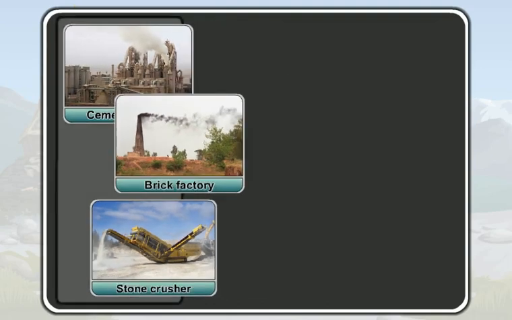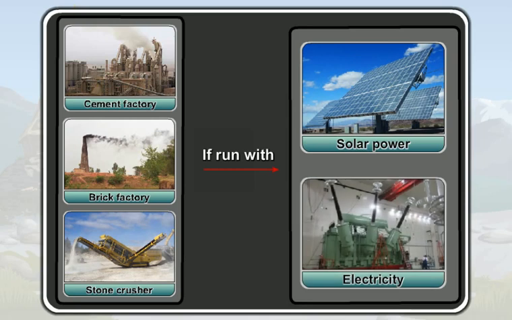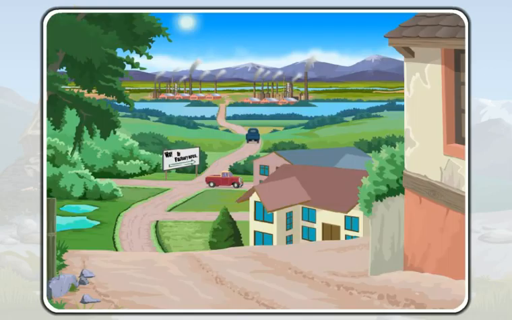If these factories are run with solar power or electricity, they will not produce smoke and the air will not be polluted. To reduce pollution, we can also build the factories in a remote place from the residential areas, so that smoke and dust produced by the factories do not reach the people living in the residential area.